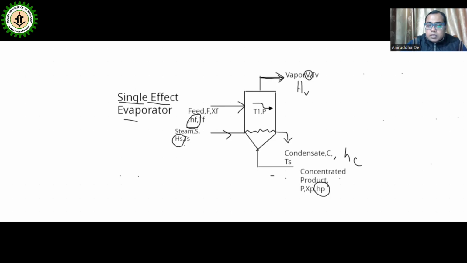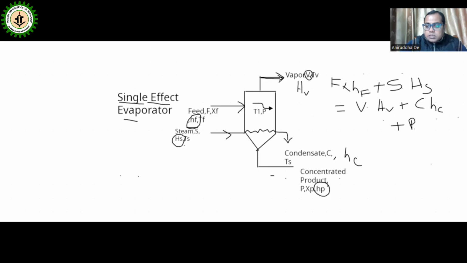So we can write the total heat energy input to the calandria: F into HF, the feed enthalpy, plus S into HS, the amount of heat present in the steam, will be equal to how much heat is going out from the evaporator, that is V into HV plus C into HC plus P into HP.